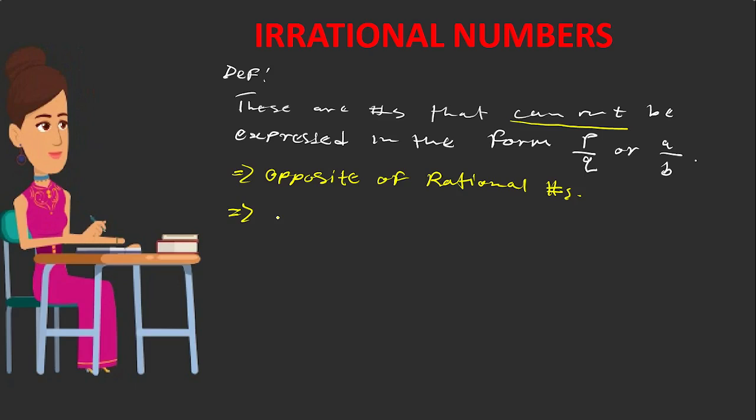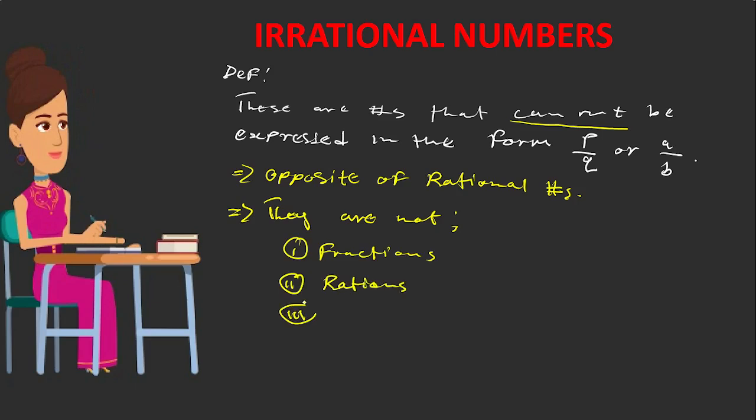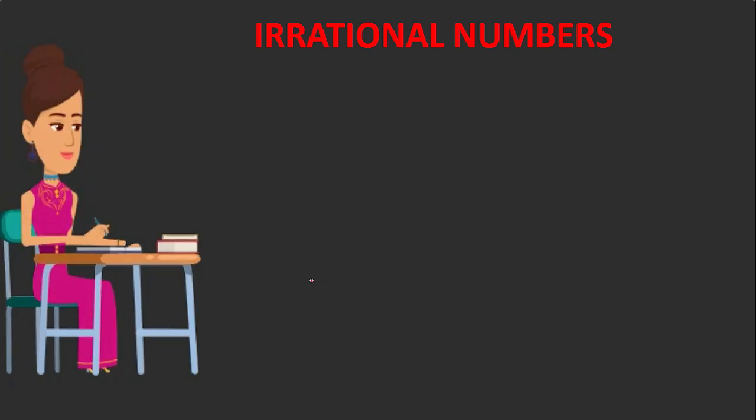So let me write that down. One, you need to understand that they are not fractions. That's the first thing that you need to know. Two, these numbers are not ratios. And lastly, these numbers are not decimals. That's why they are just the opposite of rational numbers.